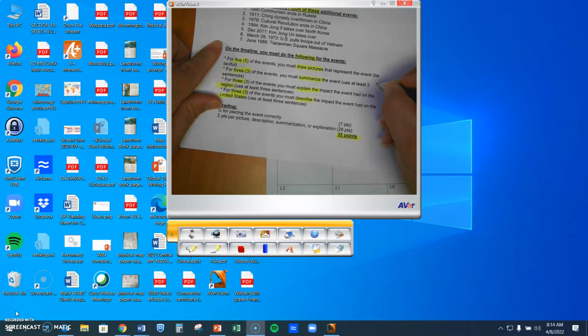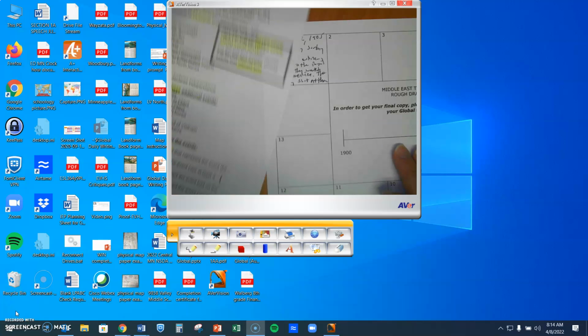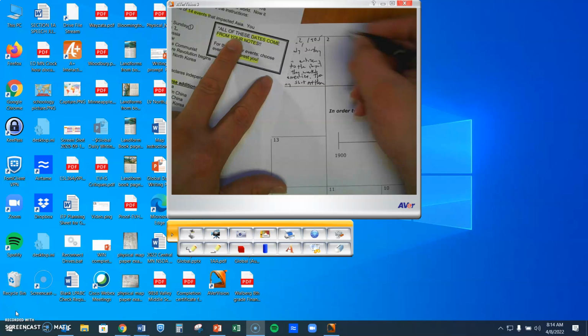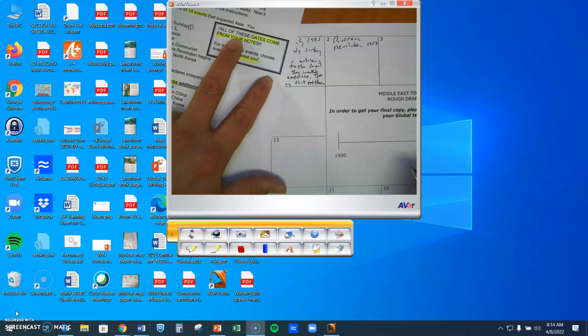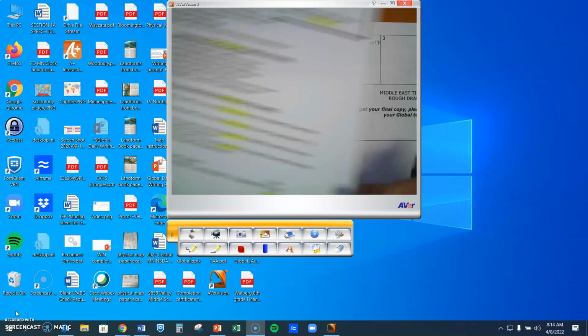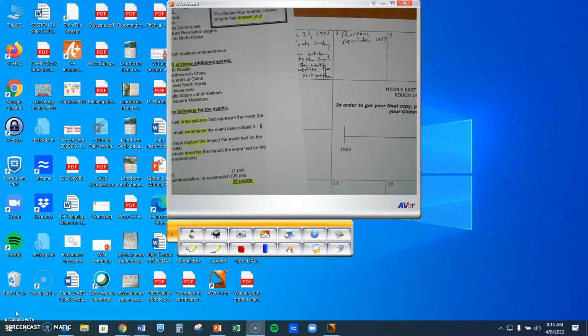So now, I summarized that event, so I'm just going to put a little slash mark here, a tally mark, so I know I have one done. My second event is the Russian Revolution, 1917. I think for this one, I might describe the impact that it had on the region. And I would slash that.